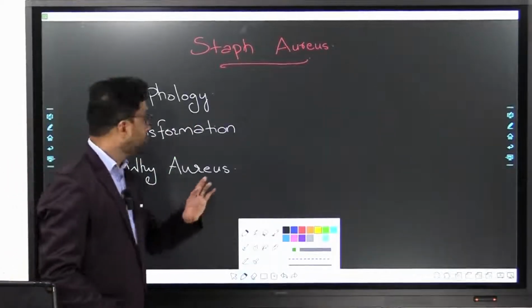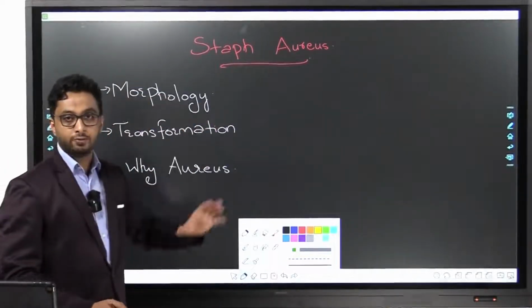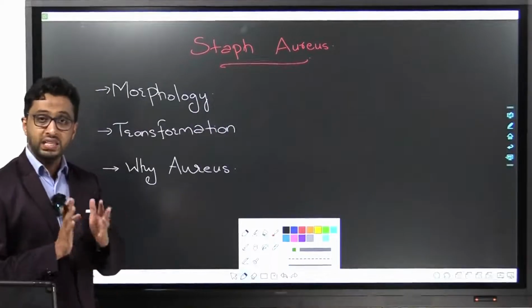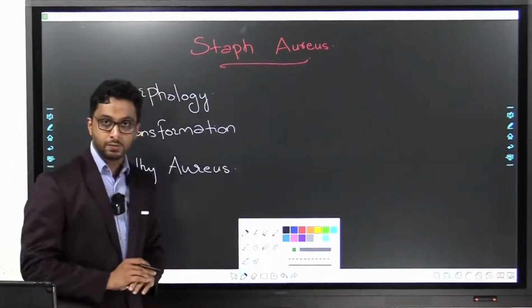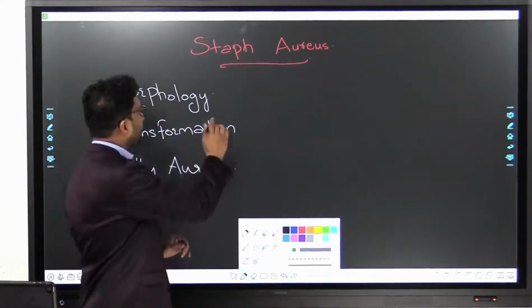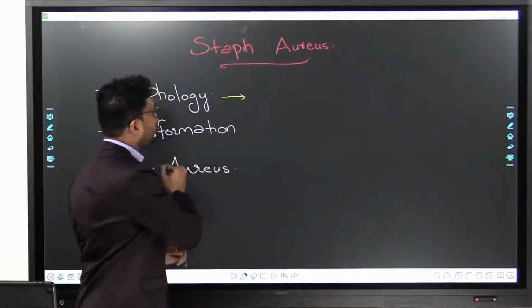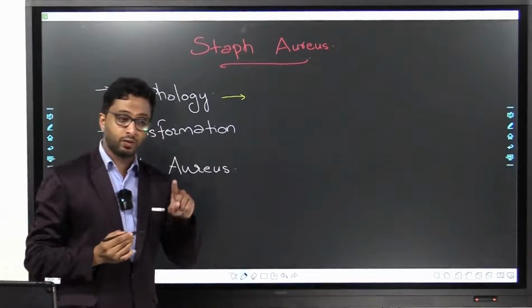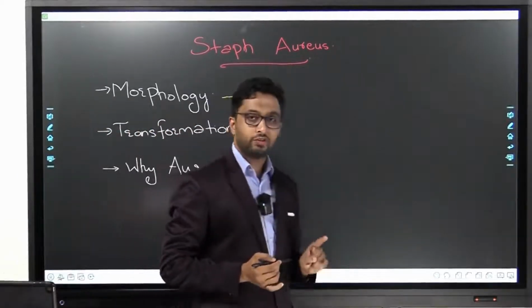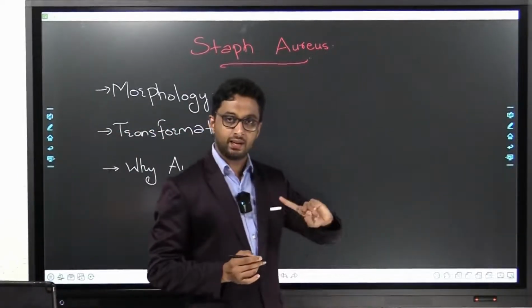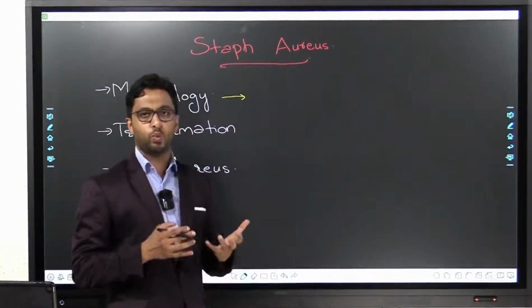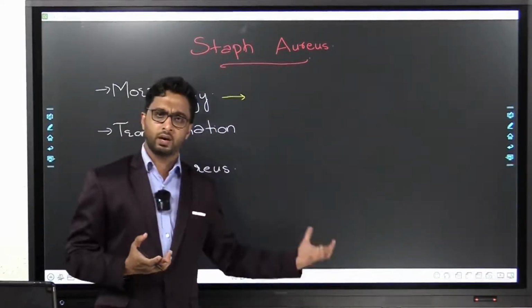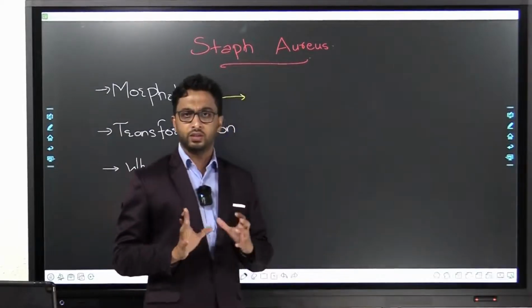Now let us come to more details of Staph aureus. Please note, in general, all Staphylococci, including aureus, have a particular morphology: they are gram positive. We'll study gram staining and Ziehl-Neelsen staining in basic bacteriology next, along with what is gram positive, what is gram negative, and the significance of that.